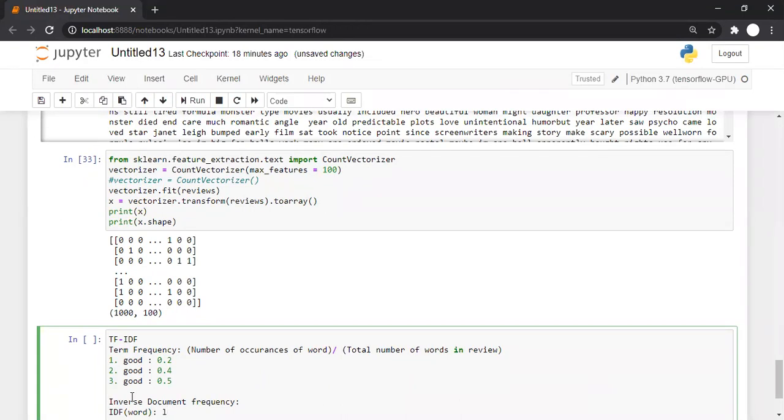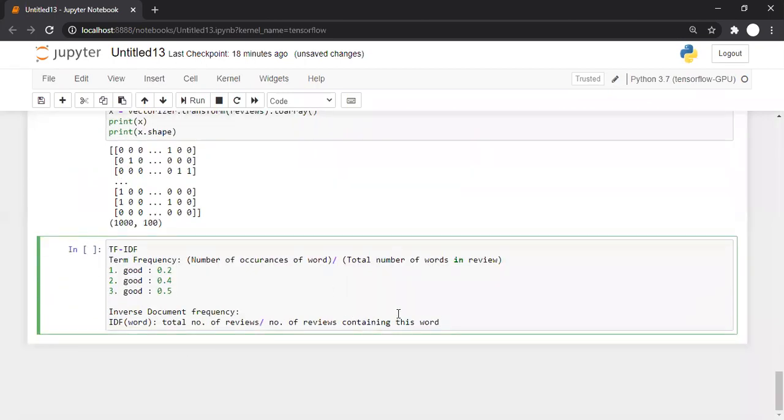Total number of reviews, that is how many reviews there are, divided by the number of reviews containing this word, that is, in how many reviews this particular word appeared.